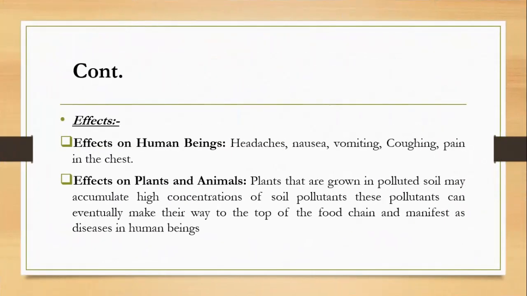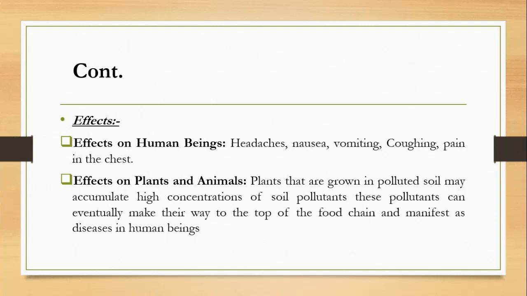What are the effects of soil pollution? Soil pollution can cause effects on human beings, on plants and animals as well. On human beings, it can cause headaches, nausea, vomiting, coughing, pain in the chest. And on plants and animals, we can see that plants grown in polluted soil may accumulate high concentrations of soil pollutants. These pollutants can eventually make their way to the top of the food chain and manifest as disease in human beings.